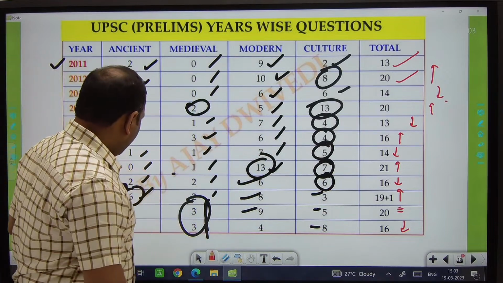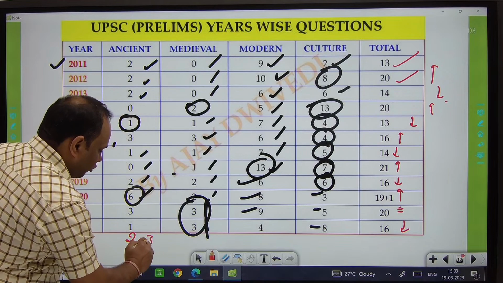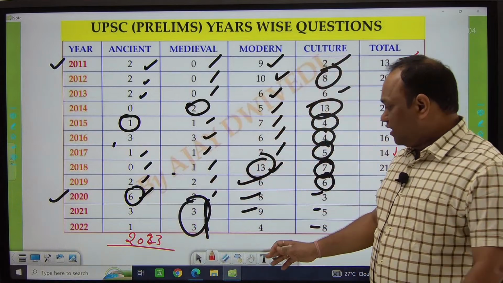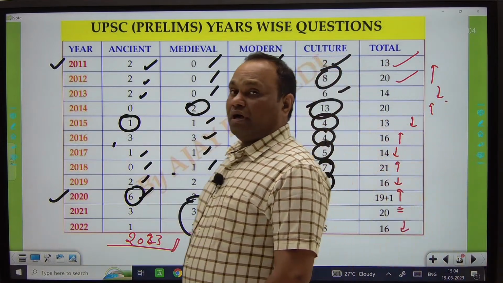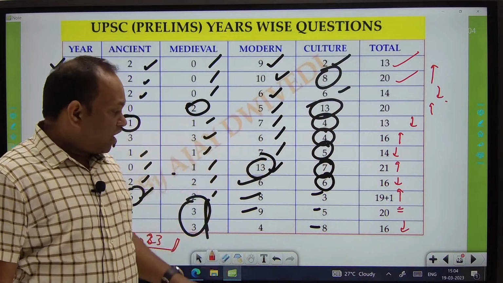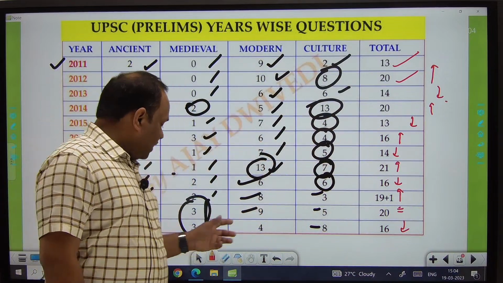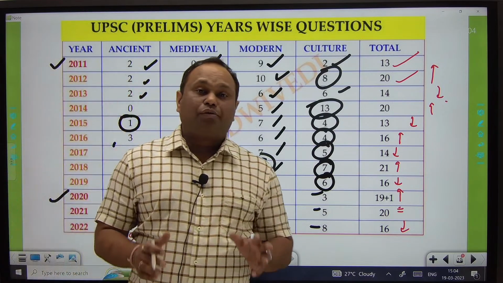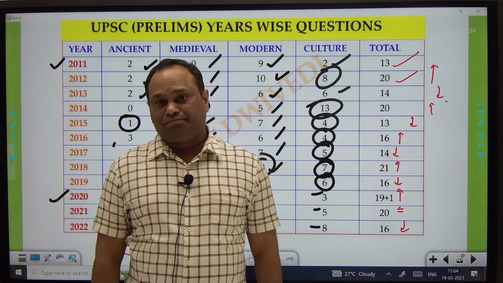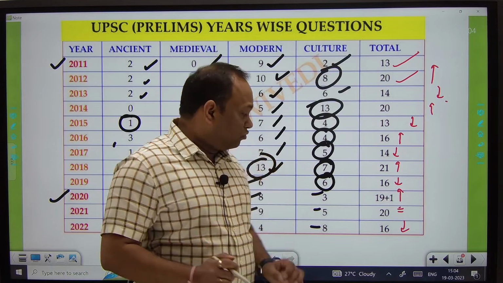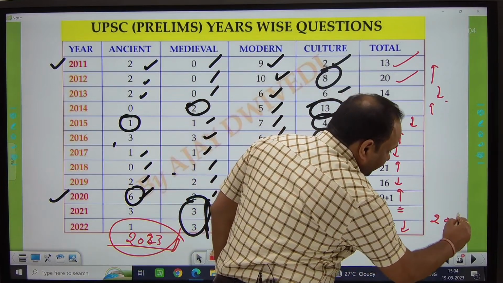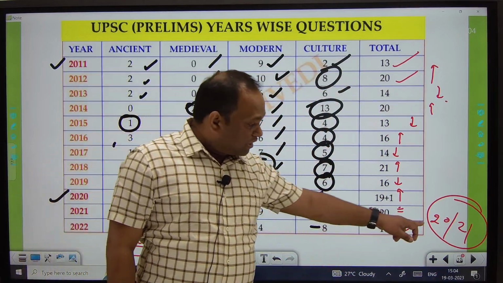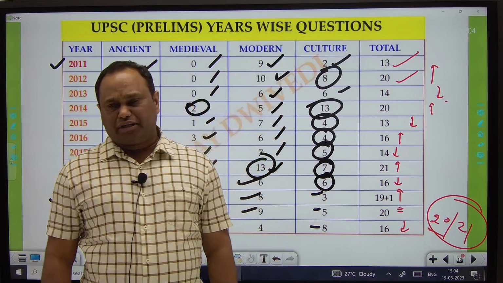Next year, meaning 2023, about which we are going to plan a crash course for the UPSC. Especially when I am discussing the history segment, first of all we have to be clear that in 2023 the number of questions will absolutely increase. I am telling you in advance that the number of questions will be 20 to 21. It means the year 2023 will once again be very good for the history segment. It is my personal idea.